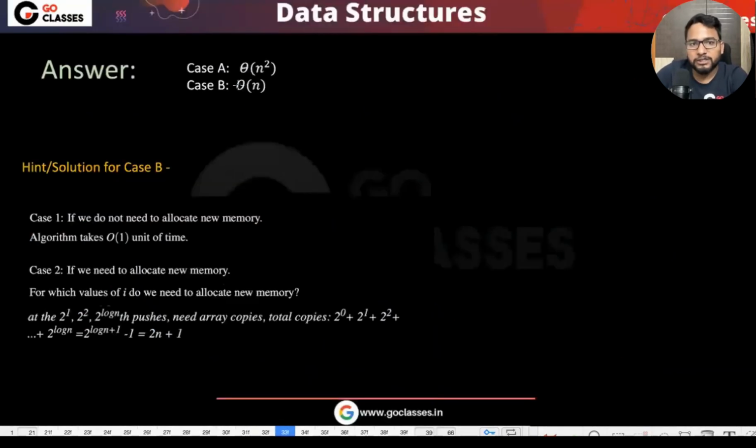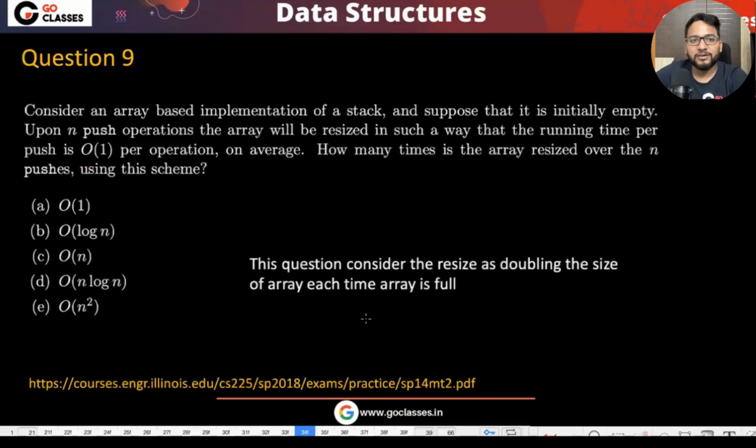Okay, so this is interesting that the case 2 is also theta of n, and which makes this strategy very efficient. Okay, so I hope that is fine to everyone.